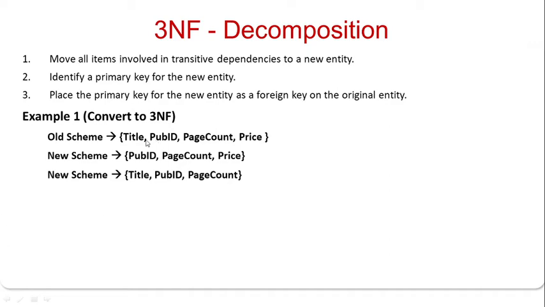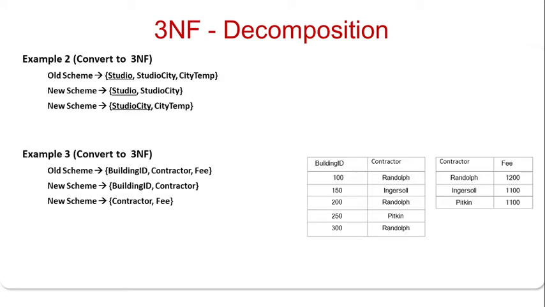Here are the conversions. The first schema, that is title, pub ID, page count, price, is converted into two schemas. One dependency, that page count and price depend on the publication ID, and another, publication ID and title, becomes a primary key and page count depends on that. So there is no transitive dependency in these new relations, thus it is in a 3NF.